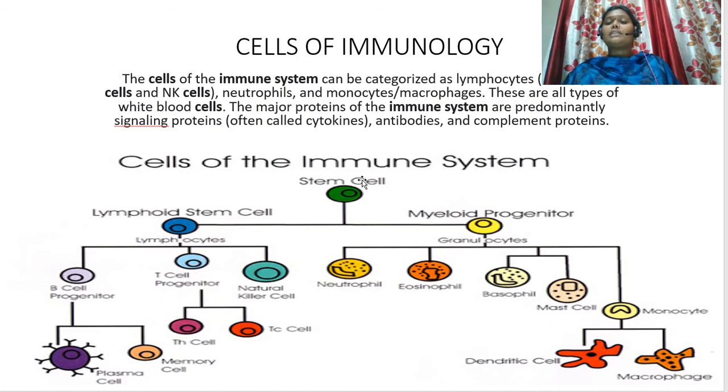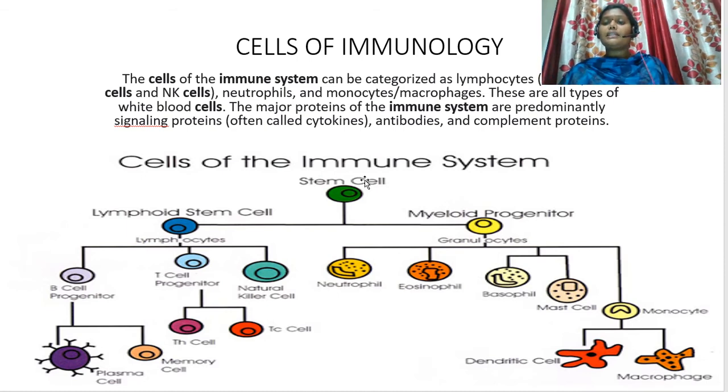Now let's see the cells that are involved in the immune system. First one is the stem cell. The stem cell is also called a mother cell. It is also called a multipotent cell because it can give origin to different types of cells: the lymphoid stem cell and the myeloid stem cell. Lymphoid stem cells further produce lymphocytes. What are they? Those are B lymphocytes, T lymphocytes, and natural killer cells.